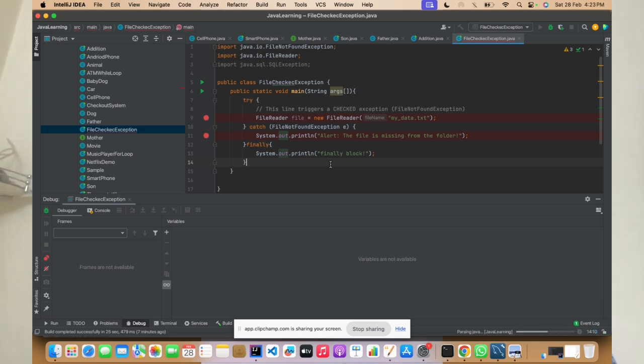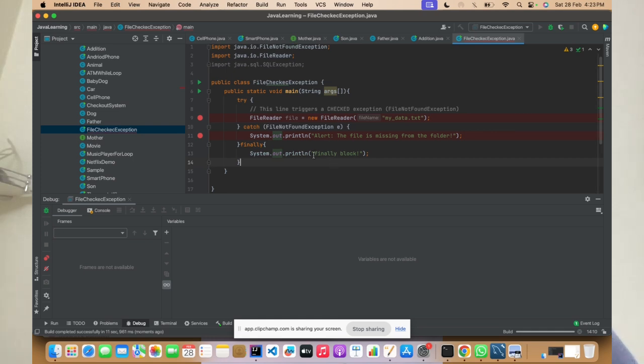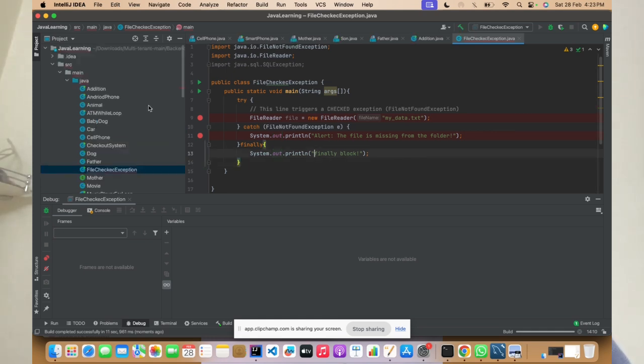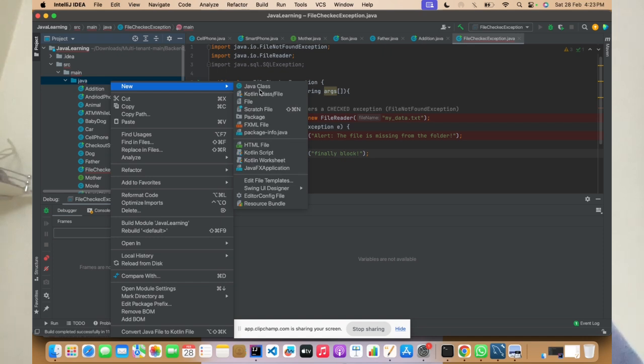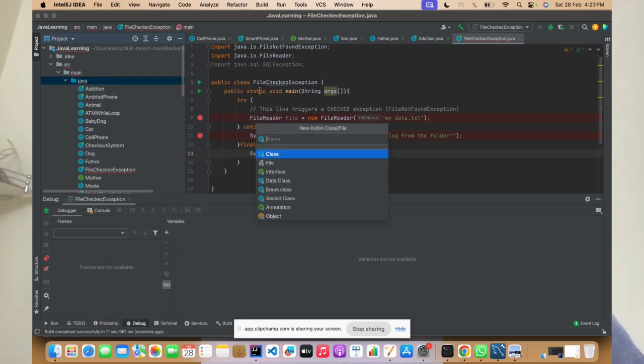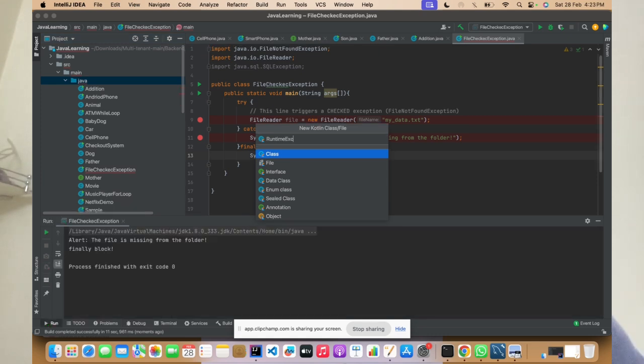Now let's go to what is a runtime exception, right? Let's check one more example, that is a runtime exception. The best example of a runtime exception is ArithmeticException, right?